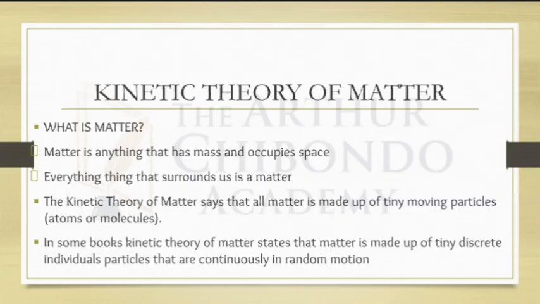If you are asked the question, explain the kinetic theory of matter, you say kinetic theory of matter states that matter is made up of tiny discrete individual particles that are continuously in random motion. The kinetic theory of matter is affected by temperature. When the temperature increases, the particles in the matter gain kinetic energy, and when they gain kinetic energy, they move fast. When the temperature decreases, the particles lose kinetic energy, and when they lose kinetic energy, they move slowly. That is kinetic theory of matter.